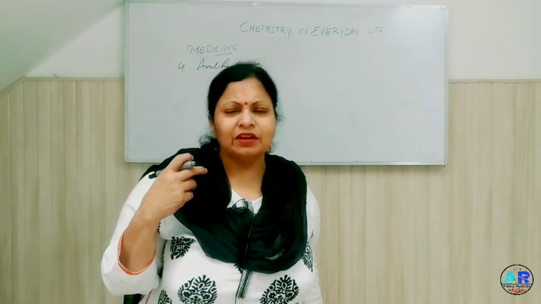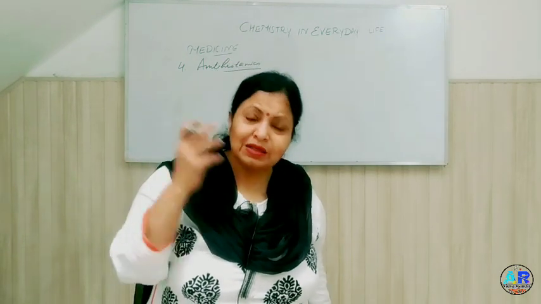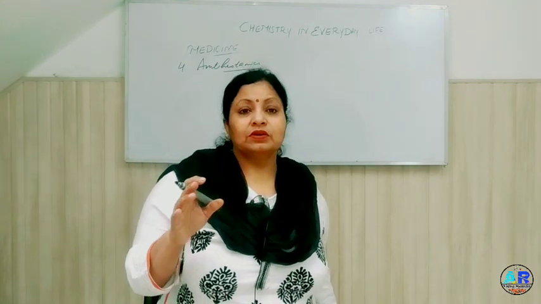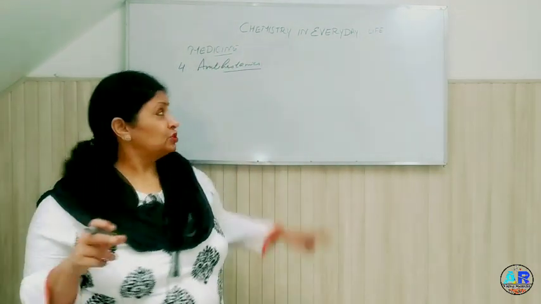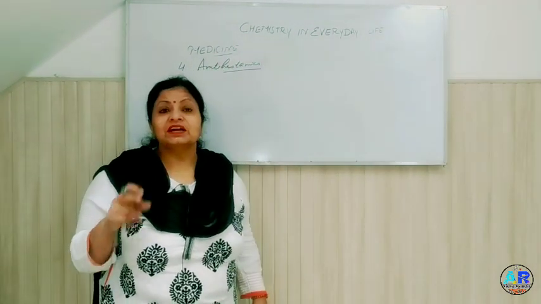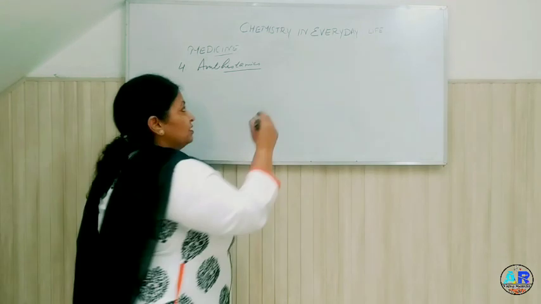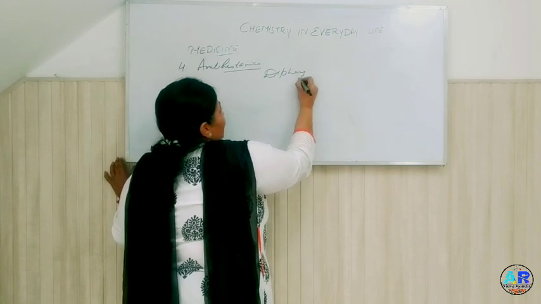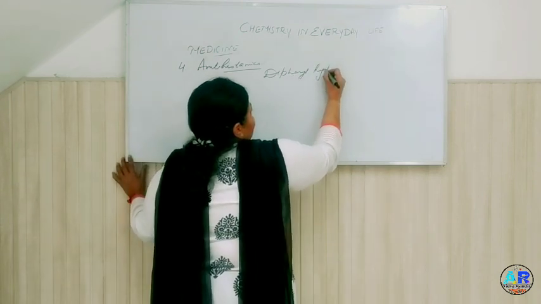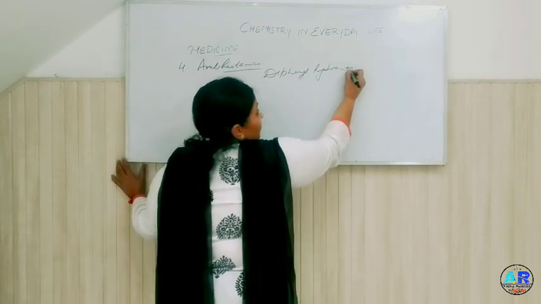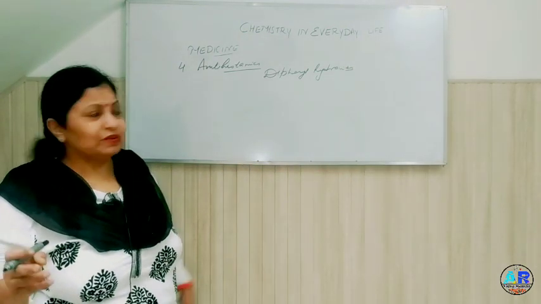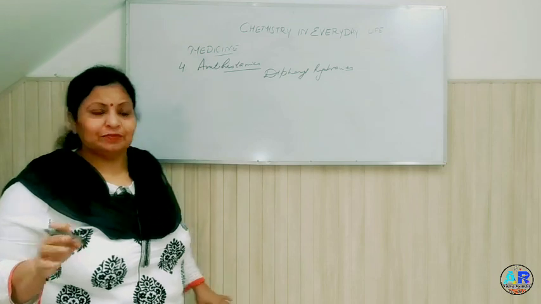Otherwise, allergy can be of so many types, from almonds, from milk, from maltose and so on. But the most commonly used antihistaminic is diphenylhydramine. Diphenyl, two phenyl groups, hydramine. Again, brand names are Avil, Zate, etc. But we are to write diphenylhydramine.